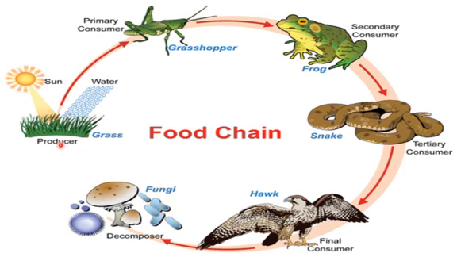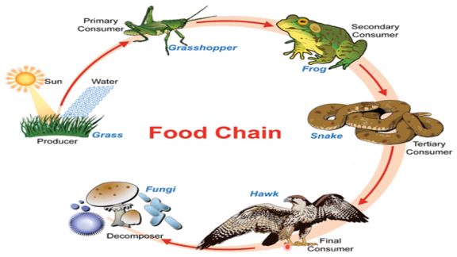As you can see in the picture, there is grass which takes in sunlight, water and some minerals, and then the grass grows up. Then this grass is consumed by another living thing, a grasshopper. The grasshopper eats this grass and lives. Then, you can see this red arrow, this grasshopper is eaten by the frog. Now this grasshopper is food for this frog. This frog is food for a snake, meaning the frog is eaten by the snake.